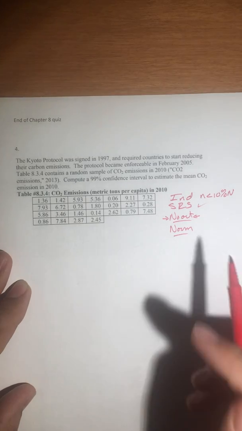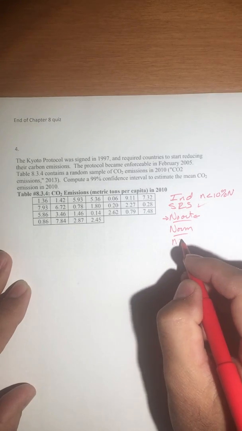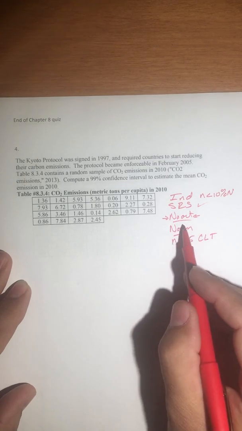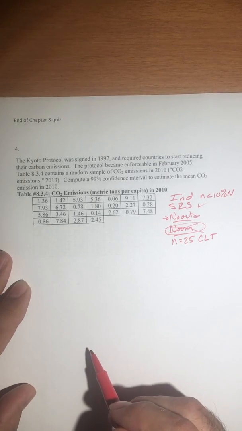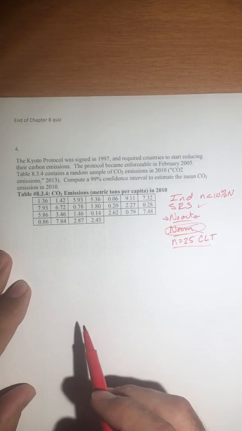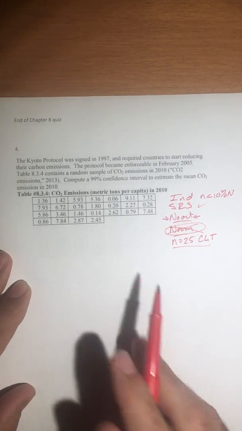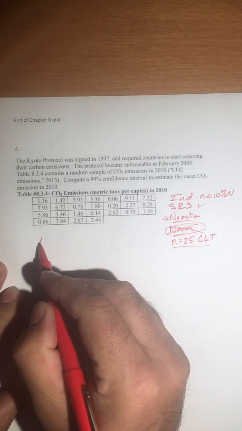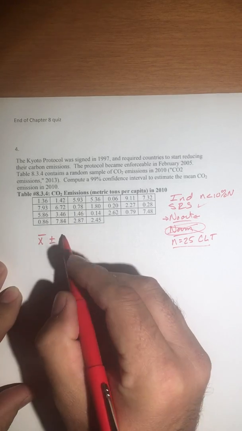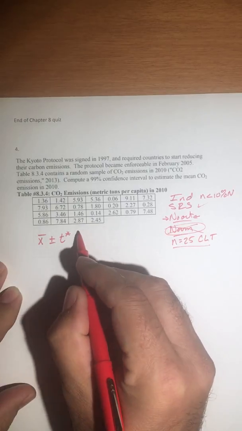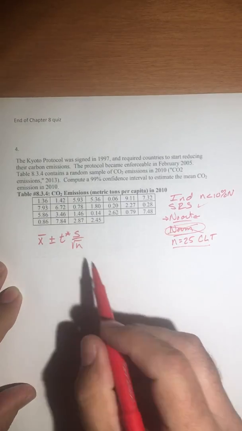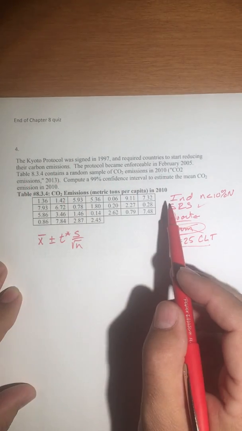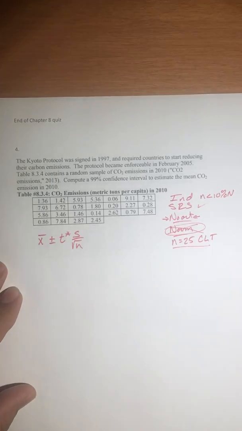However, our sample size is large enough, n equals 25, so therefore the central limit theorem kicks in for us, so we don't have to really worry about the normality assumption. It can be a skewed distribution because our sample size is large enough for the central limit theorem. Okay, so I've done all of my assumptions. Now all I have to do is write down my formula. So it's going to be x bar plus or minus t star times s over square root n. And again, in this case, it's t because we don't know the population standard deviation. We're going to have to use the sample standard deviation.